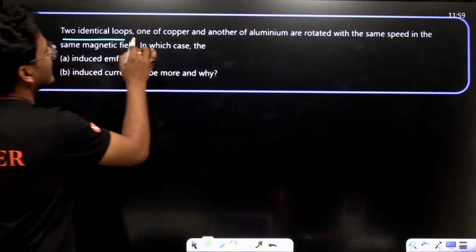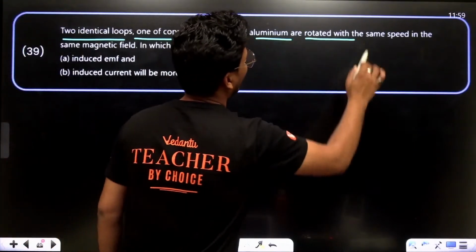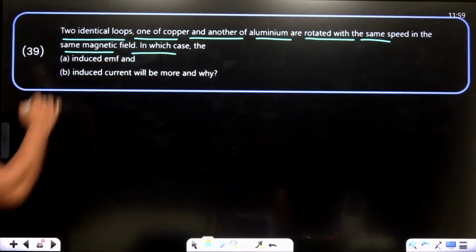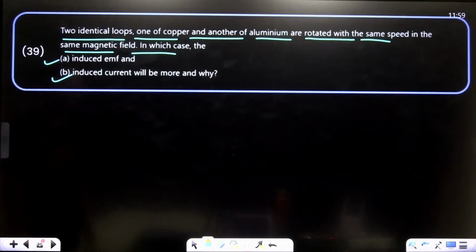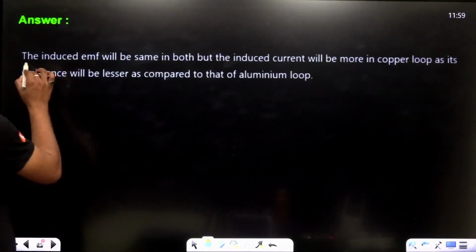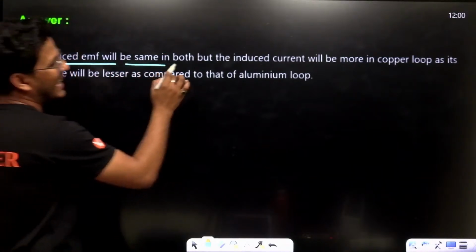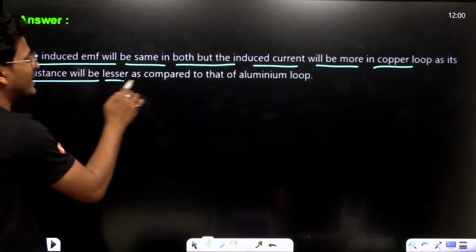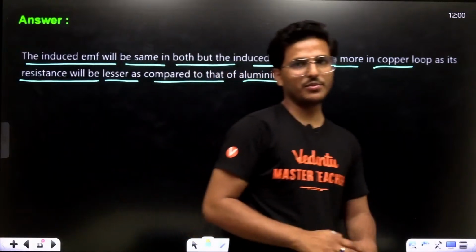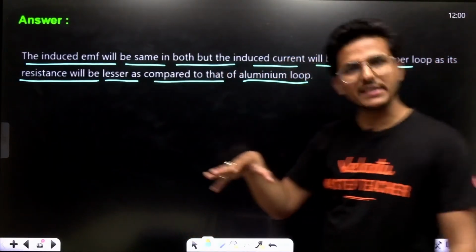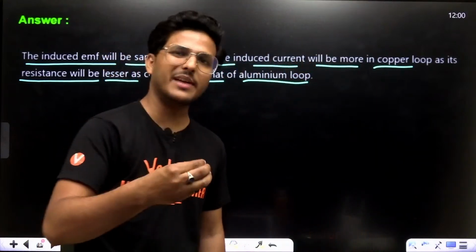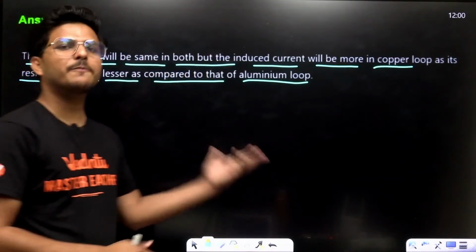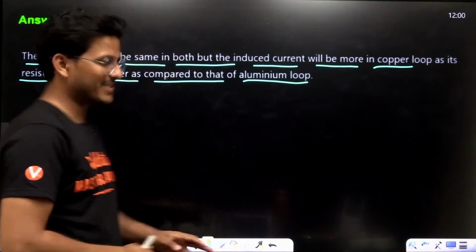Next. Two identical loops, one copper and another aluminium, are rotated with the same speed in the same magnetic field. Will induced EMF and induced current be more, and why? See, induced EMF will be the same in both, but induced current will be more in the copper loop as its resistance is lesser compared to aluminium. For the same flux, current induced in copper is greater than in aluminium just because of resistance.